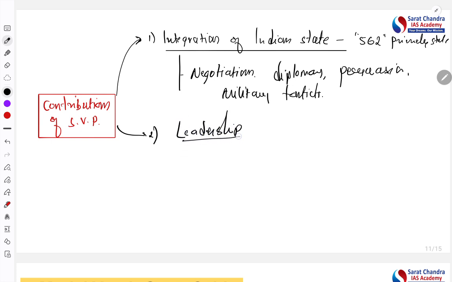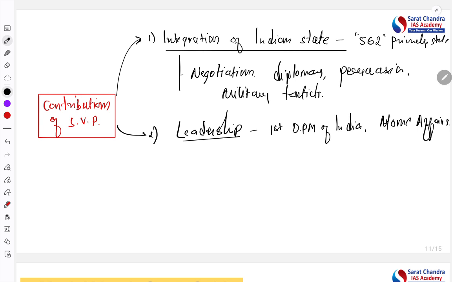What kind of leadership did he provide? He was the first deputy prime minister of India. Also, he was the head of the home ministry, the head of home affairs, right? So he played the key role in unifying India and stabilizing India.